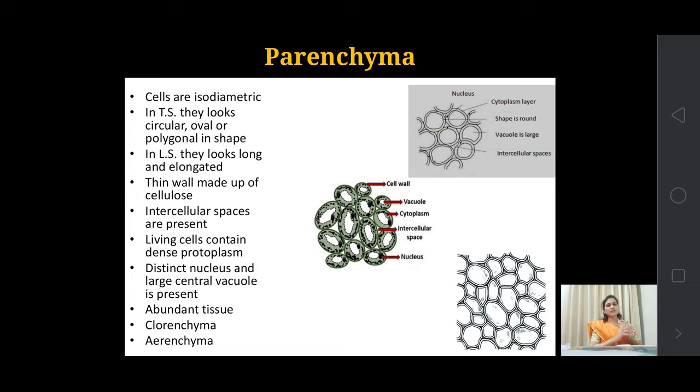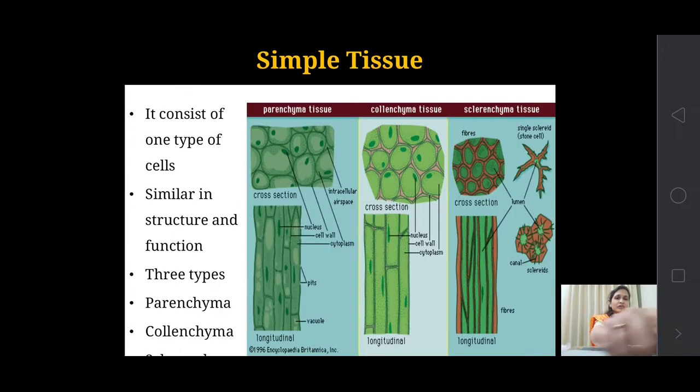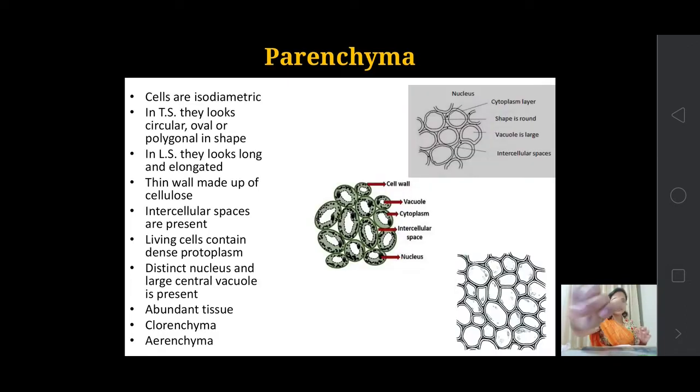You see the three types of shapes in this figure. The first one is somewhat circular. The second picture shows the oval type of cells, and the third one shows the polygonal shape. And in LS it looks like elongated cells. So the shape of the cells is of various types in parenchymatous tissues.